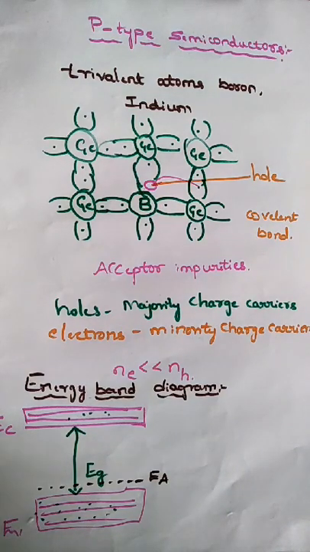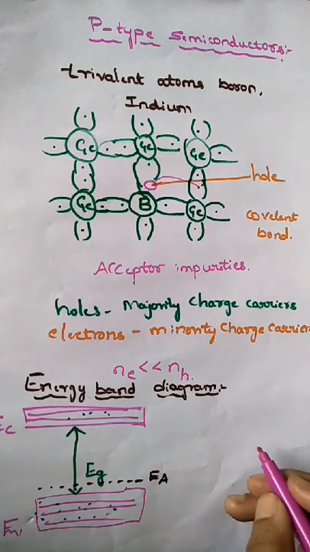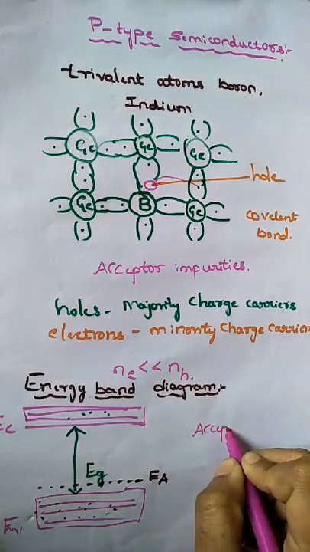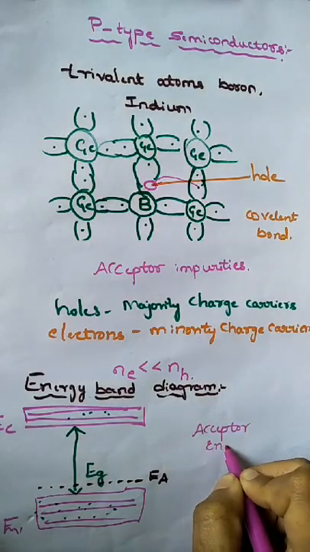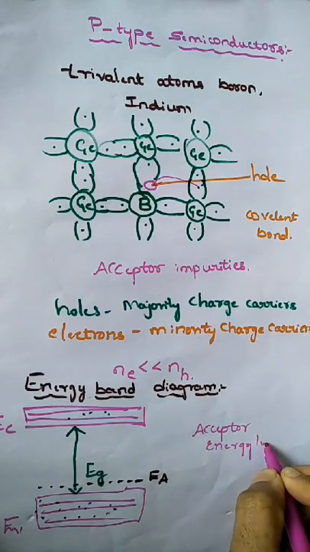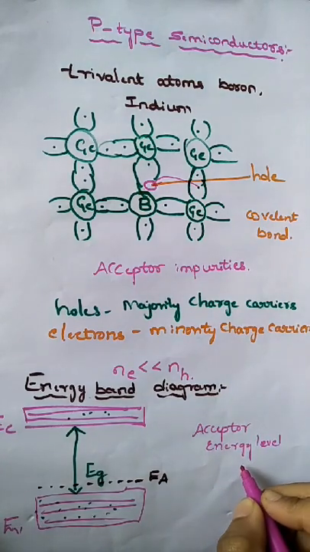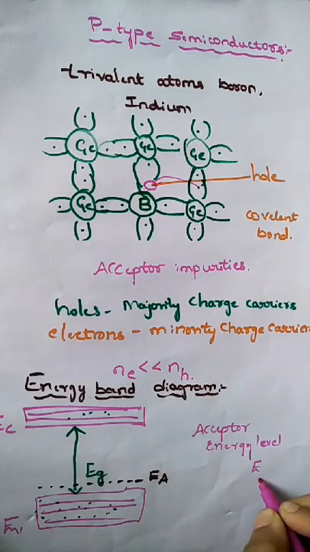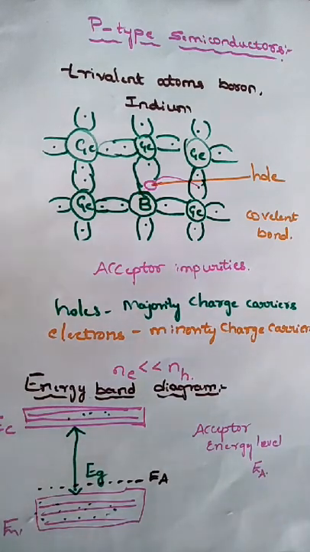The energy level of the trivalent impurity is called the acceptor energy level, denoted by EA.